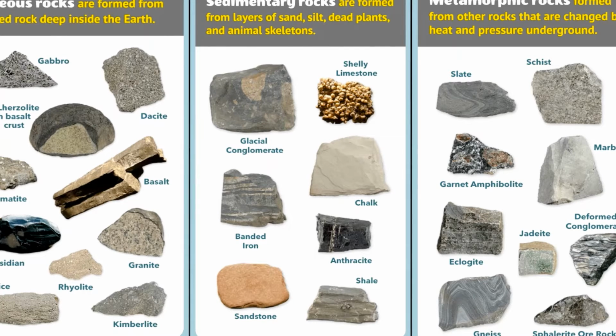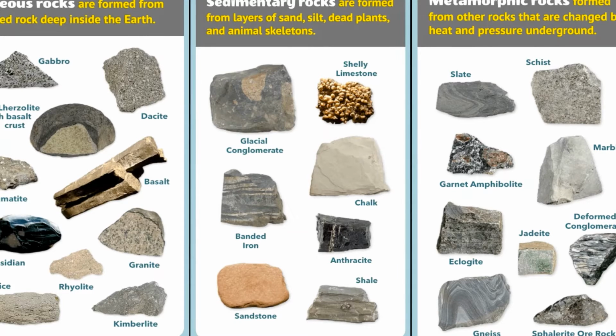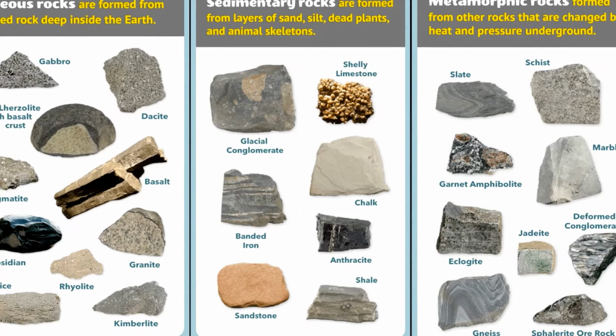So here you can see different kinds of rock. Gabbro, lazurite with basalt crust, dacite, pegmatite, obsidian, basalt, granite, pumice, rhyolite and kimberlite are forms of igneous rock. Then shelly limestone, glacier conglomerate, banded iron, chalk, anthracite, sandstone and shales are the types of sedimentary rock.